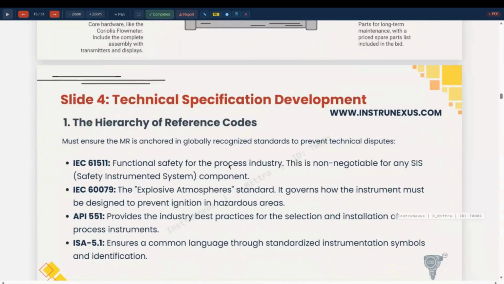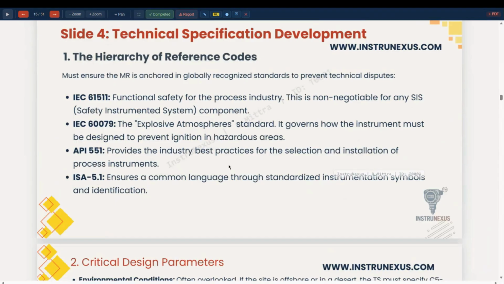So this is the hierarchy of reference codes. This is in the data sheet only, where all these reference codes are mentioned. Along with the data sheet, we are attaching the technical specifications provided in the contract document, which also specify the required codes and standards to be followed.